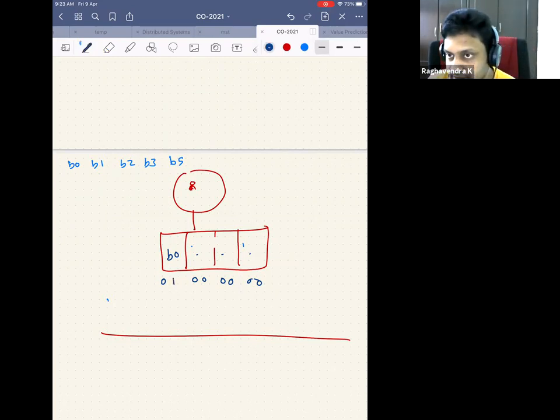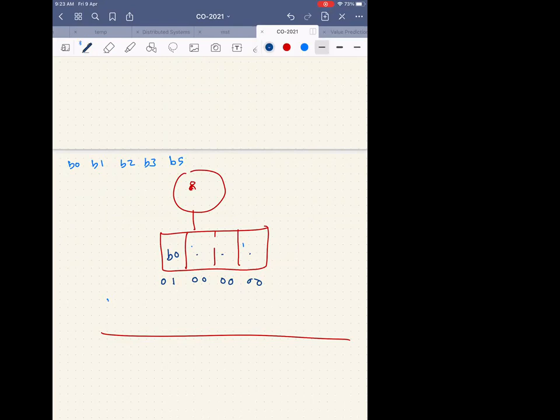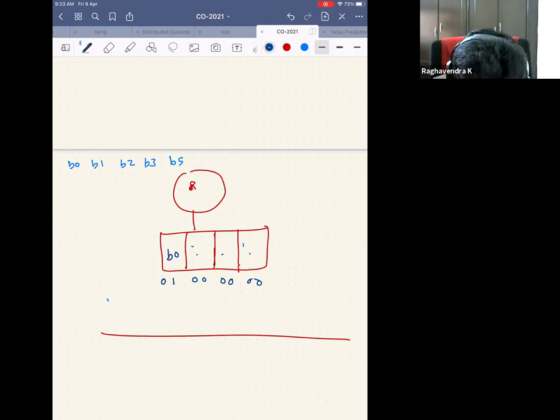Now, are you happy? Yes. Okay, so now B1 came. What should I do? Here, I think we have to change B0 to 1, 0 and B1 to 0, 1. Okay, excellent. So I write B1 here.